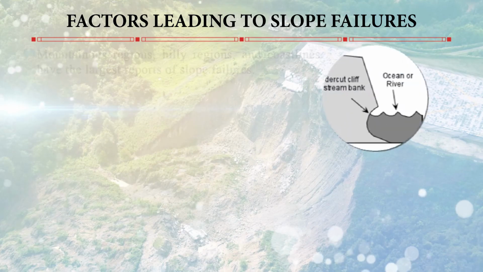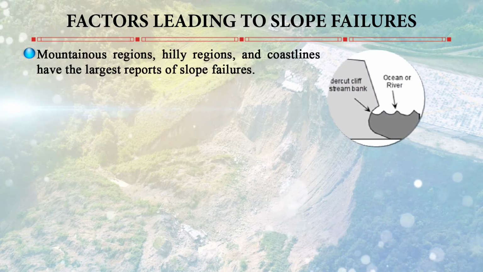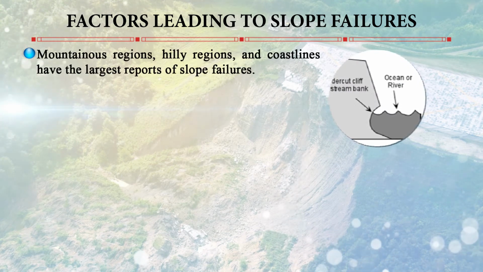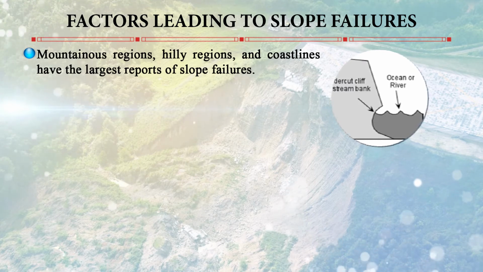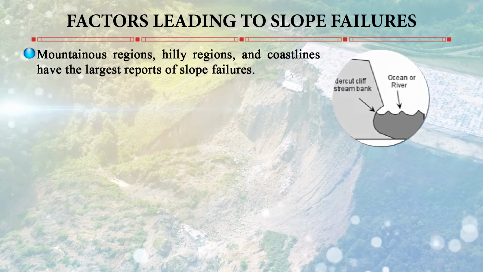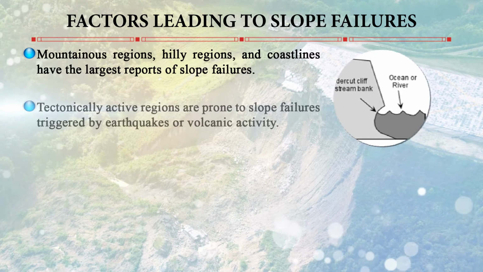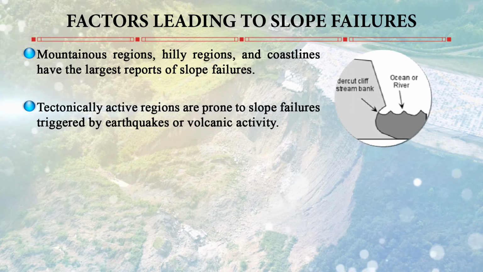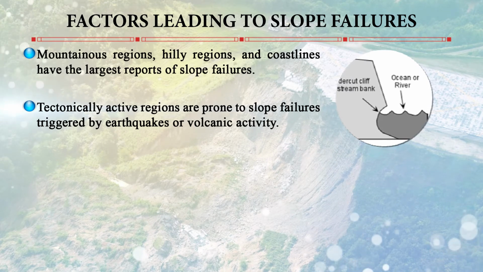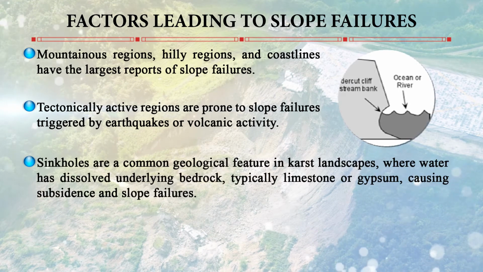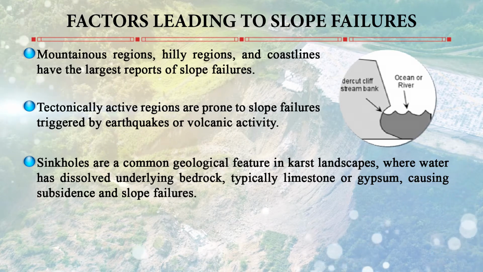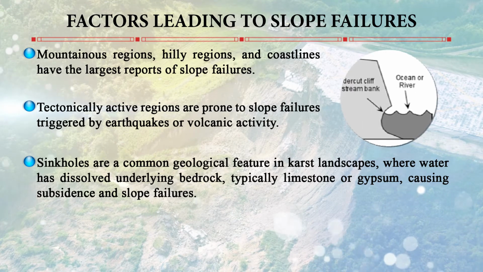Now, what are the factors leading to slope failures? Normally, mountainous regions, hilly regions and coastlines have the largest reports of slope failures. Why? Because they are inclined, they are on a slope. Tectonically active regions are also prone to slope failures, which are triggered by earthquake or volcanic activity. In fact, the tremors can shake an already unstable slope.